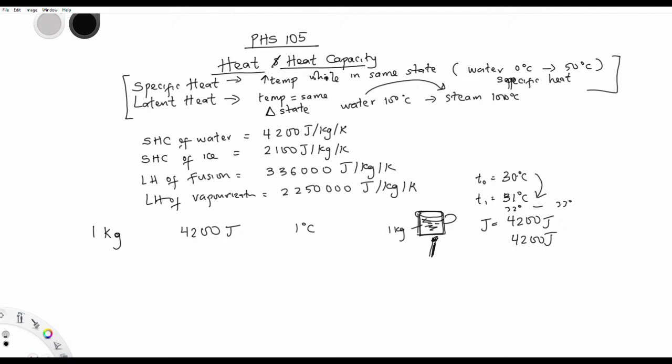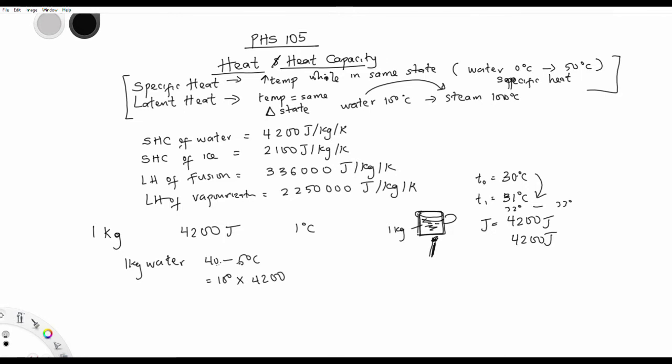Now you should already have that picture in mind. That means if you want to know the amount of energy it will take for 1 kg of water to move from 40 to 50 degrees Celsius, let's first subtract to know the difference, isn't it? So that's 10. It has a difference of 10. That means 10 times. You have 4200 10 times.